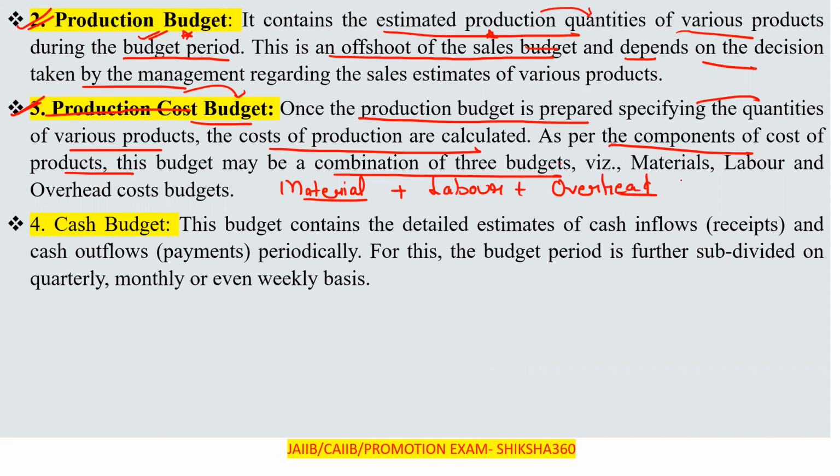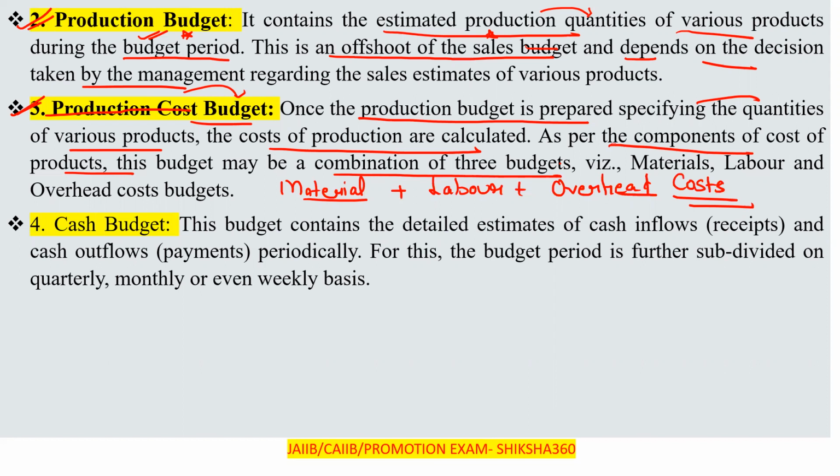So please remember that the production cost budget is a combination of three budgets: raw material, labor, and overhead cost.